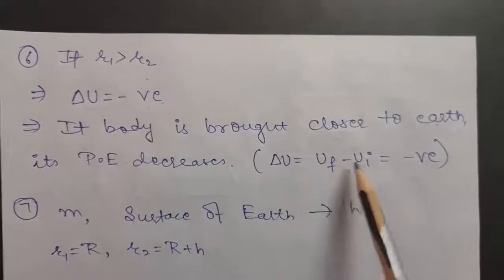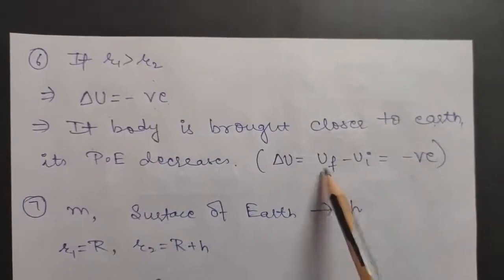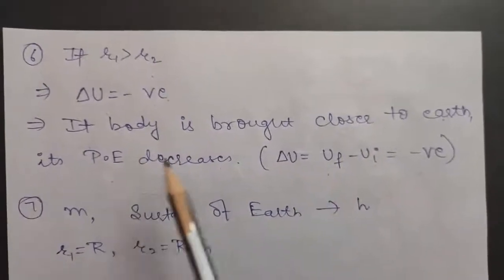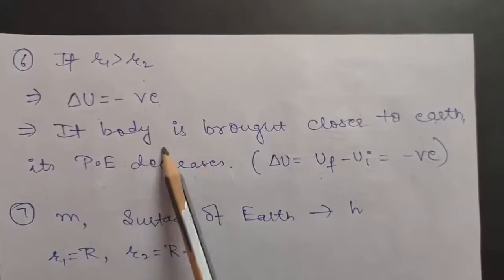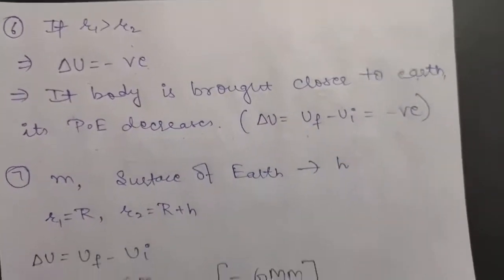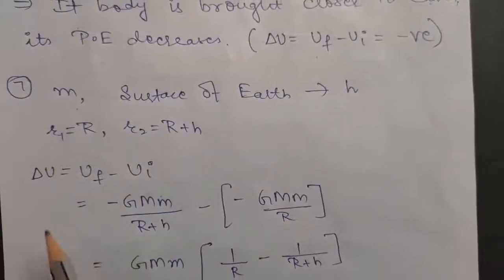That is, U final minus U initial is coming to be negative. Therefore you can say U final is less than U initial. So you can conclude that the potential energy is decreasing when a body is brought closer to the Earth, right?